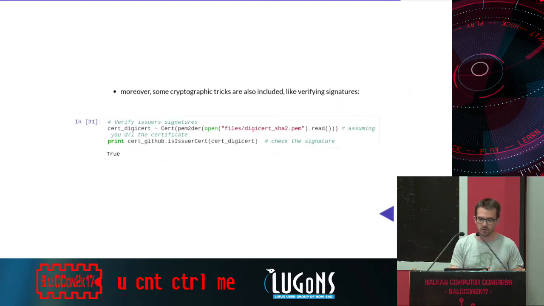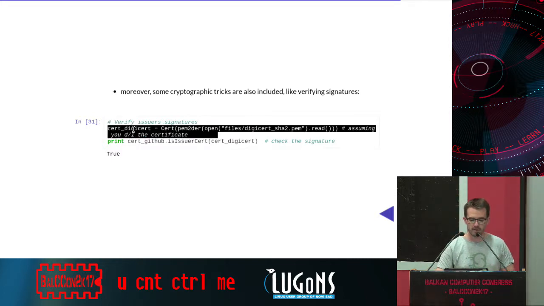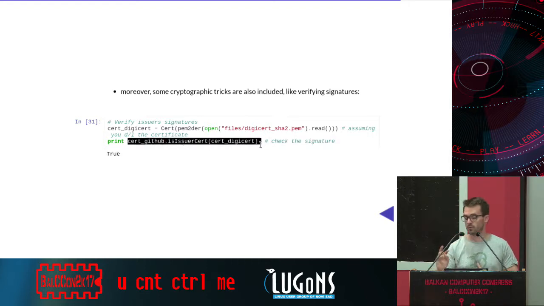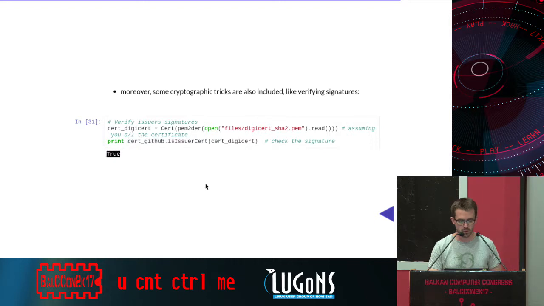We also implemented some crypto tricks. For example, what we can do here is load the certificate authorities that signed the GitHub certificate. And we can check whether the GitHub certificate's issuer signed it, and check the signature. So we'll do some cryptographic verification here. And okay, there's a valid link between the two certificates.